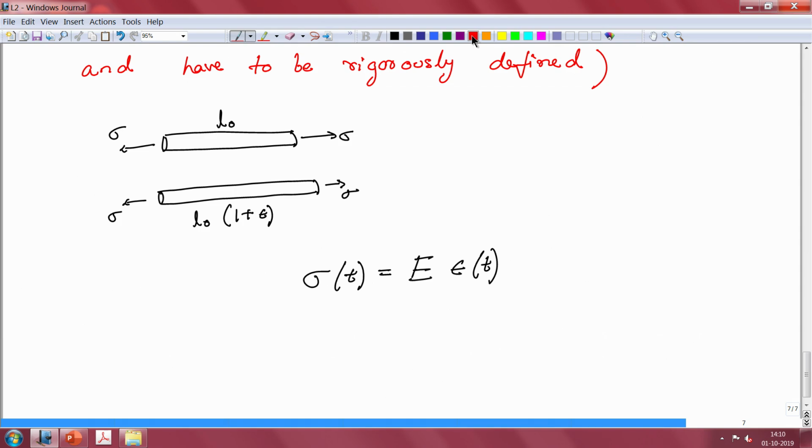So, we can say that stress depends only on instantaneous strains, and vice versa.